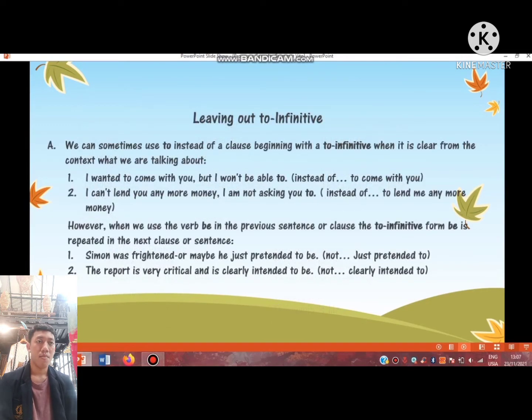And next, material about leaving out to infinitive. We can sometimes use to instead of a clause beginning with a to infinitive when it is clear from the context what we are talking about. I want to come with you, but I won't be able to, instead of to come with you. Second, I can't lend you any more money. I'm not asking you to, instead of to lend me any more money.